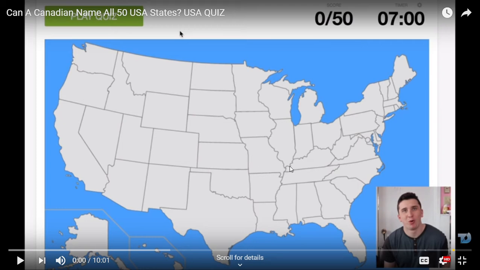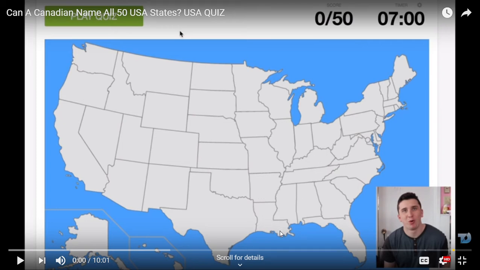We now have Kentucky. So this one is Kentucky, not the fried chicken, but the state of Kentucky. This is where we find the gold depository of the whole United States. So they are hiding their gold in the state of Kentucky. All right, so this one is Kentucky.